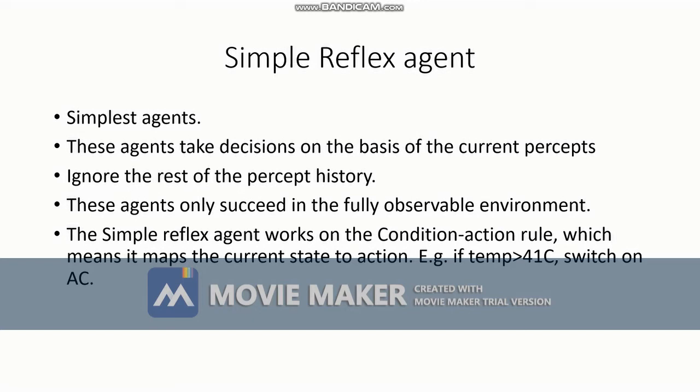We are not bothered whether some person is present in the room or not. If no one is present, do we need to switch on the AC at more than 41 degrees? No, but that condition is not given. We are just bothered that if the temperature is more than 41 degrees Celsius, we switch on the AC. So this is the simple reflex agent.